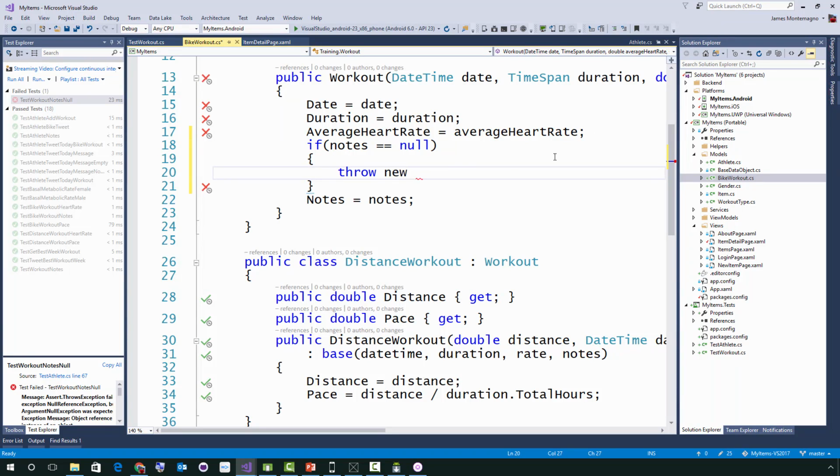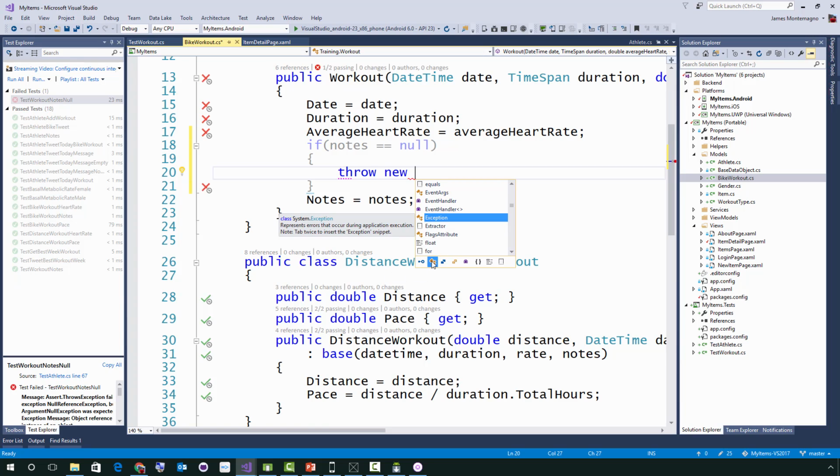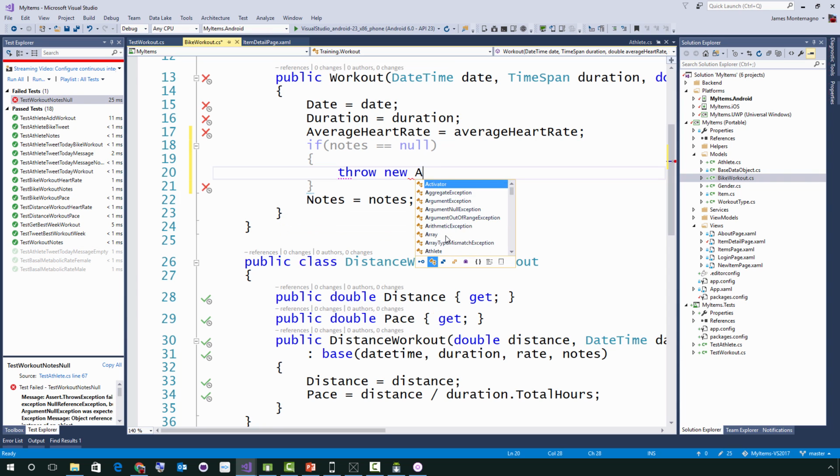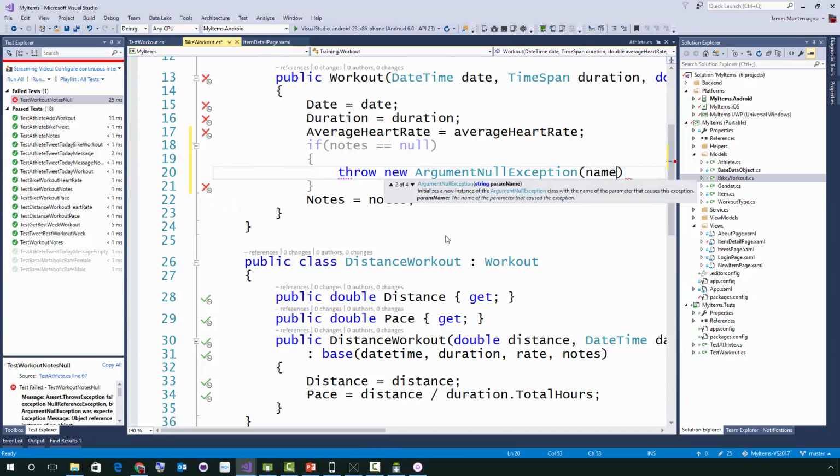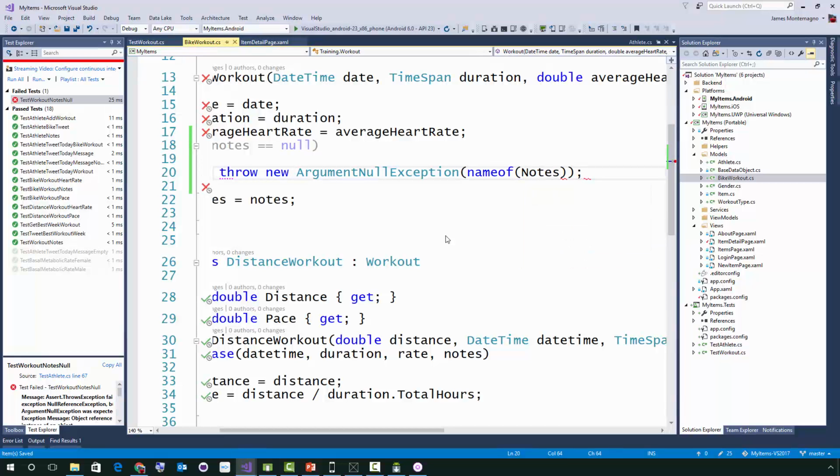When I hit space, we're going to see that down here in the grouping I have some brand new things such as classes and structures and enum. So I can actually fine tune it and say only show me the exceptions that are here. I'm going to say ANE, a null argument, or argument null exception. By using the casings here, I can say name of the notes attribute. There we go.